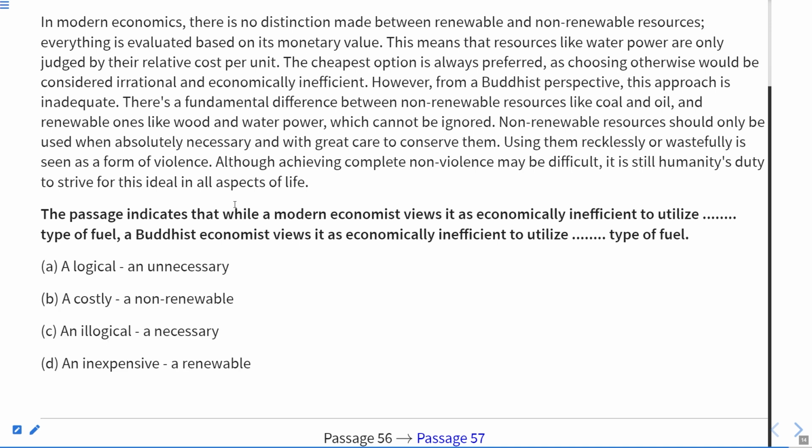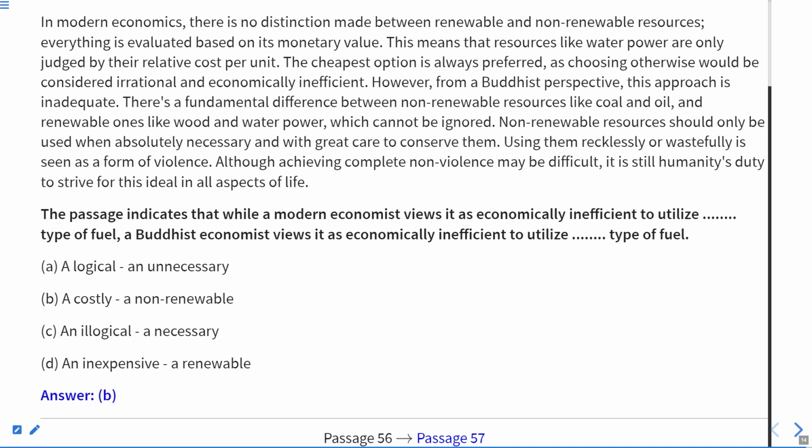So here the options are: a logical and unnecessary, a costly and non-renewable resource, an illogical, unnecessary, inexpensive, or renewable. So they are actually asking about the title. The passage indicates that while a modern economist views, according to this line, B will be the correct answer.